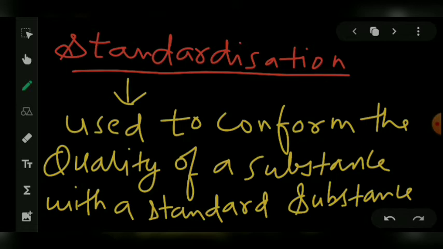There is a substance initially present which is already a standard substance. So we will compare the new substance and the already present standard substance, and then there will be the standardization and the comparison of the similarities, dissimilarities, and all the characteristics. So this is mainly what standardization is.